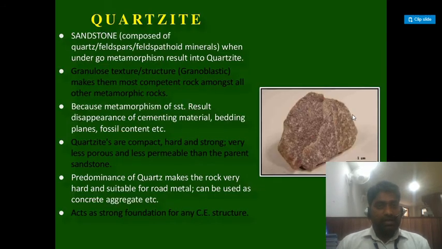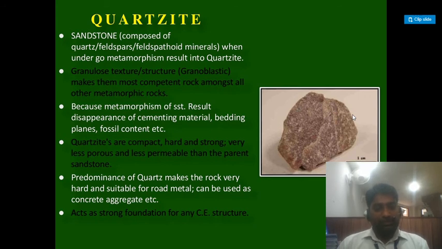Quartzite. Sandstone composed of quartz, feldspar, feldspathoid minerals, when it undergoes metamorphism, results in quartzite. Granulose texture, granoblastic structure, makes it the most competent rock among all other metamorphic rocks, because metamorphism of sandstone results in disappearance of cementing material, bedding planes, fossil contents, etc. Quartzites are compact, hard and strong, and less porous and less permeable than the parent sandstone.